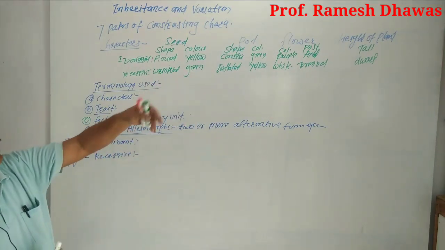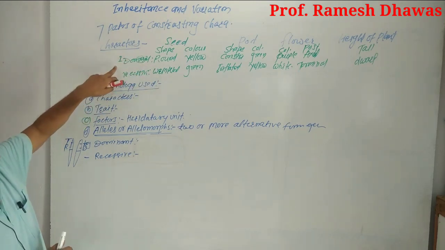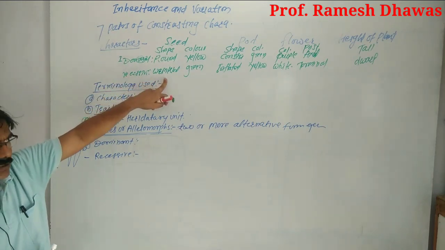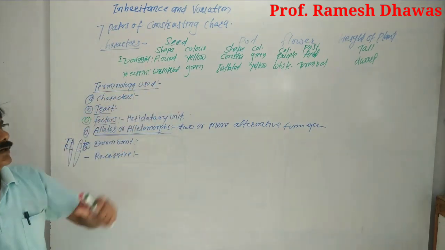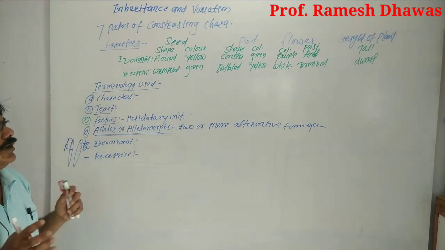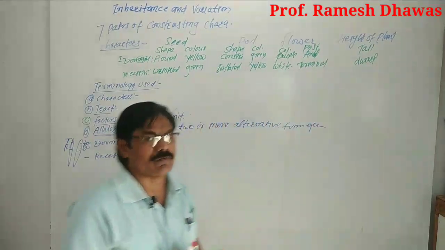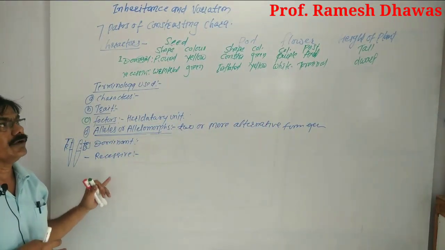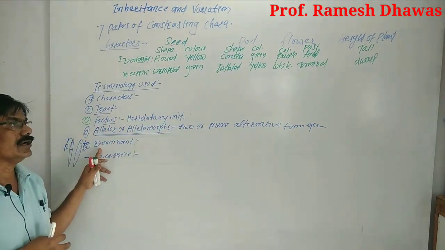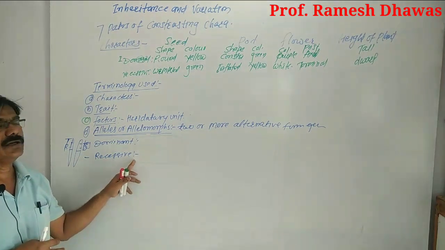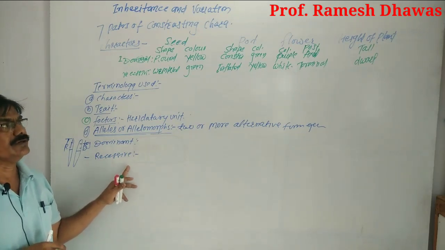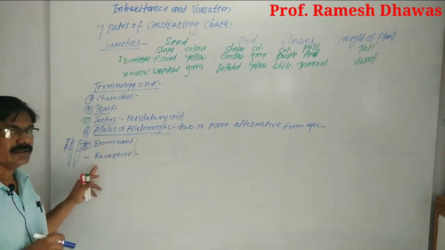For example, among the characters given by Mendel, tall is the dominant character and dwarf is the recessive character. Why do we call tall the dominant character? When we cross a tall plant with a dwarf plant in a hybrid union, only the tall plant is expressed and dwarf is suppressed. So tall is dominant, and the character that is suppressed along with tall is called the recessive one. These are the two terms, dominant and recessive.